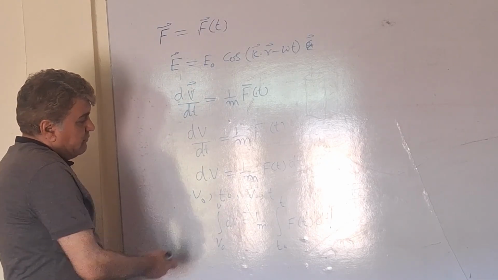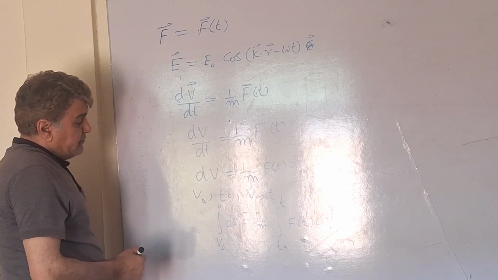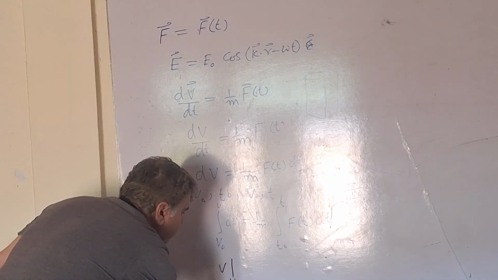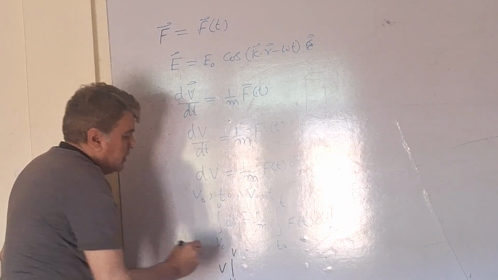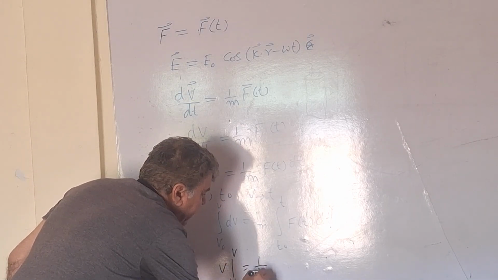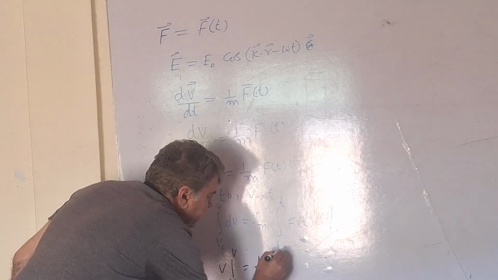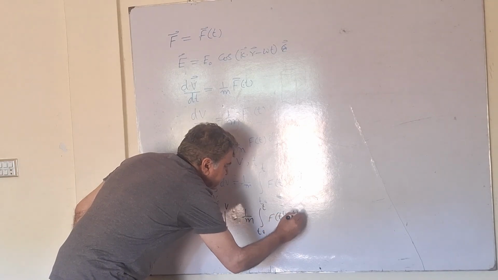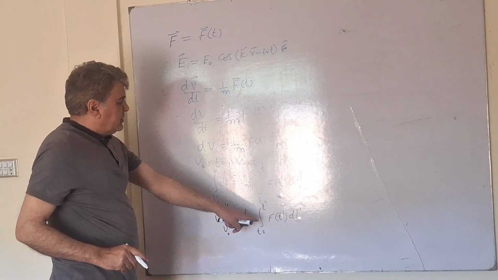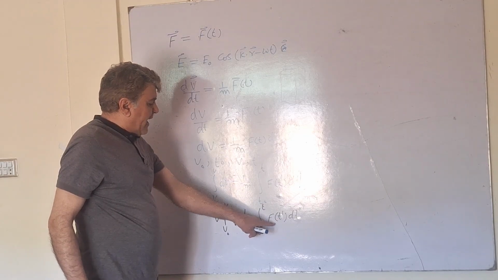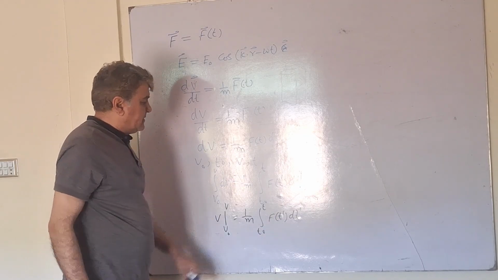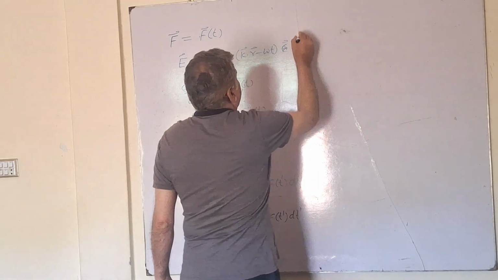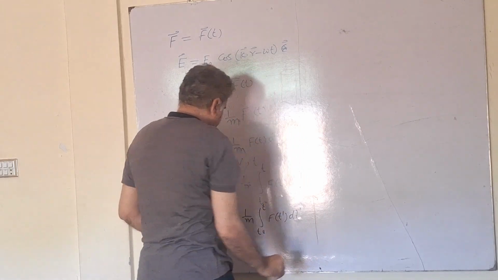Now I can straightforwardly integrate the left side of the equation to get v from v naught to v equals 1 divided by m integral from t naught to t of F of t prime dt prime. I cannot integrate this so far as I don't know the exact form of the force, so I leave it as it is.